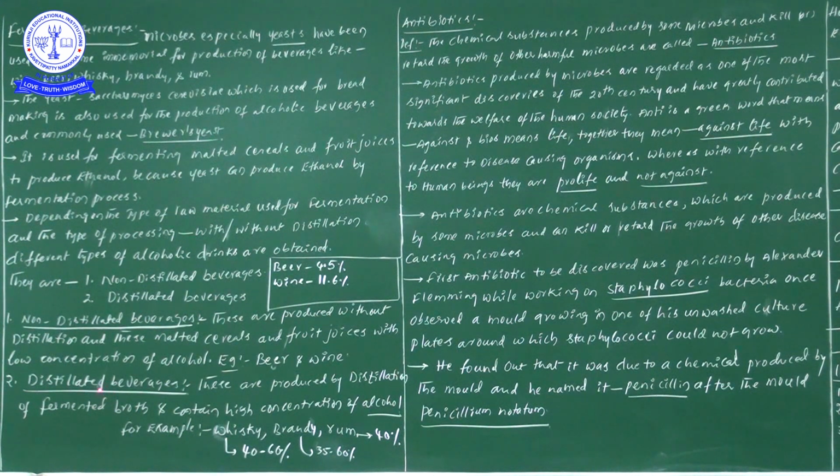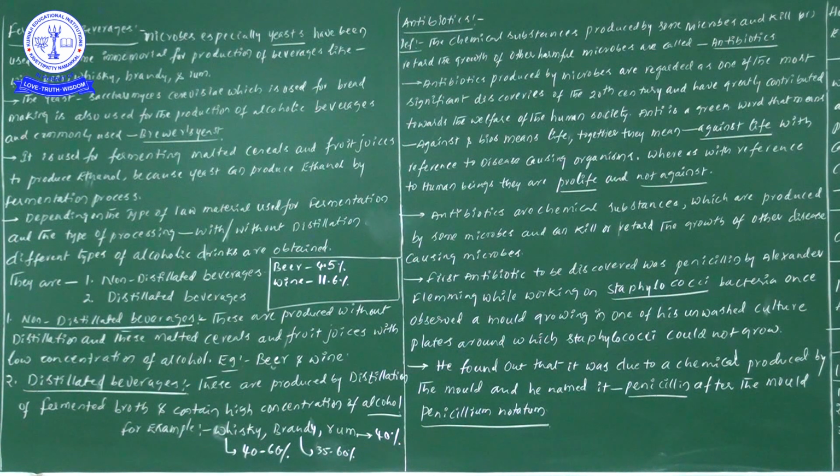Next, distilled beverages. These are produced by distillation of fermented broth and contain a high concentration of alcohol. So there are two different types of processes: one without distillation and one with distillation.